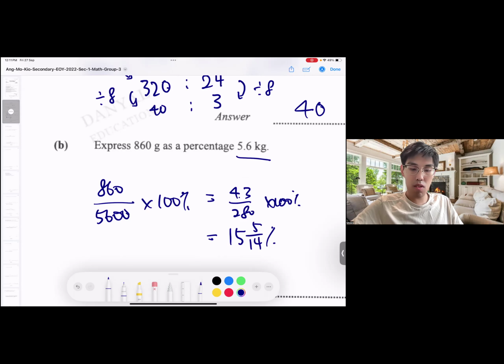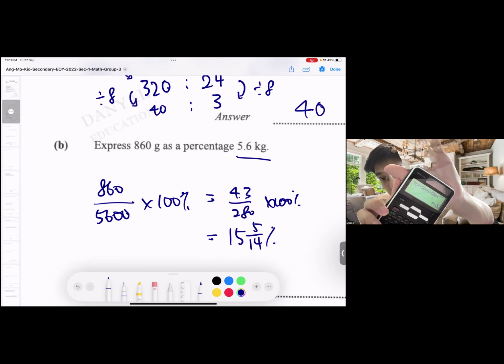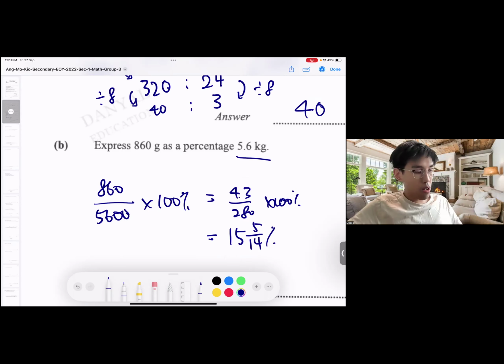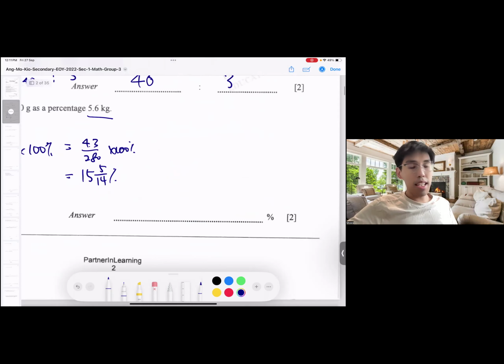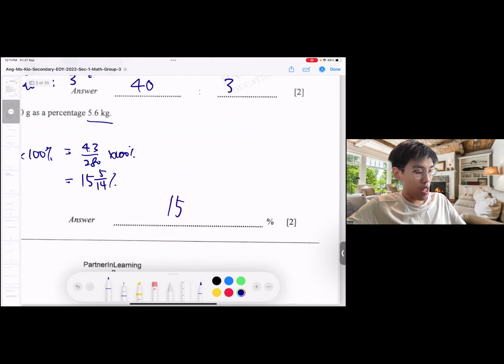860 divided by 5600 times 100. Yeah, you'll get this. Since the answer can already be expressed as a proper fraction, there's no need to write in decimal. There's no need for any rounding also. Write in exact form. So it's 15 5/14, that's all. Okay?